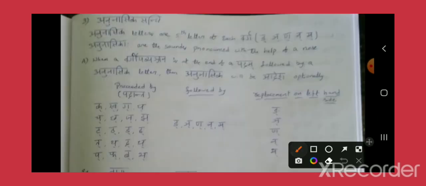So the Anunasika letters are nasal letters, which are the last letters of each of the 5 vargas, 5 groups. These 5 last letters are the nasal letters.